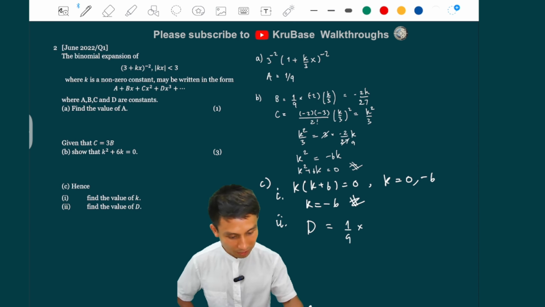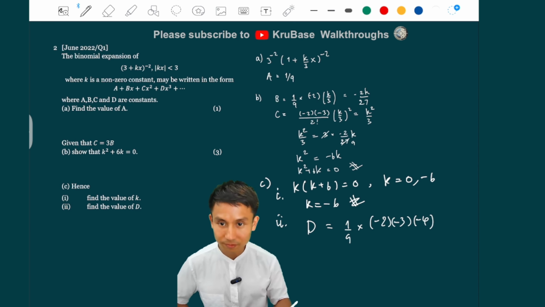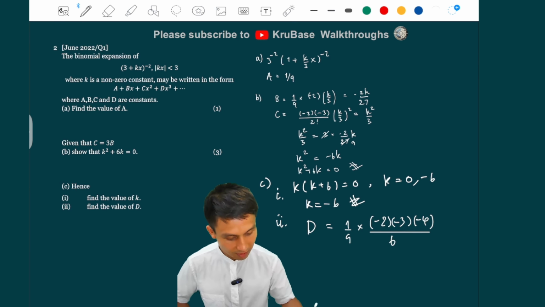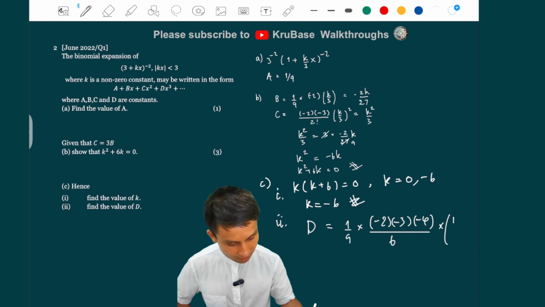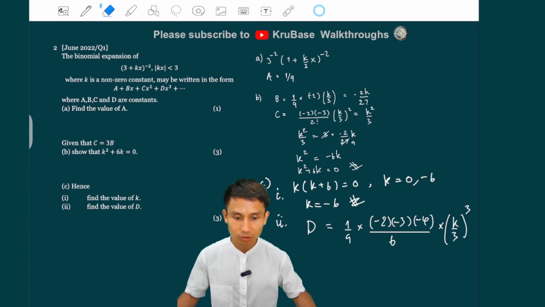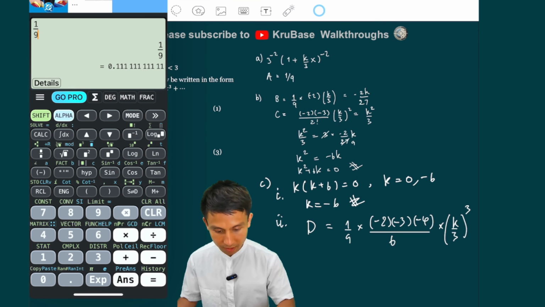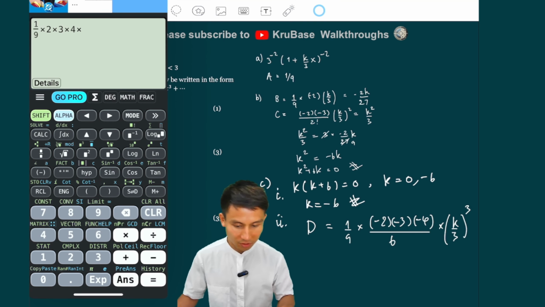And then the expansion term would be minus 2 times minus 3 times minus 4, divided by 3 factorial, which is 6. And then multiply k over 3 to the power of 3, right? So I'm just going to use a calculator to calculate all that, yeah? So we have 1 over 9 times 2 times 3 times 4. And then the k is just minus 6, right?